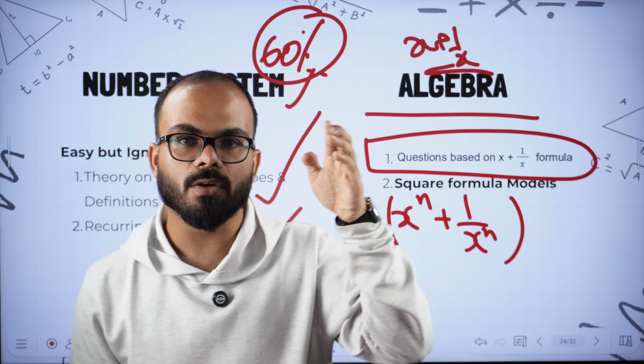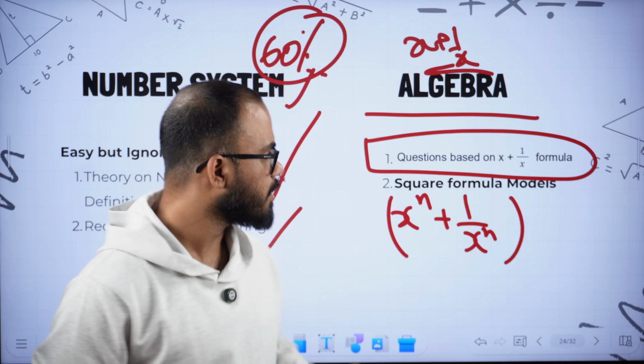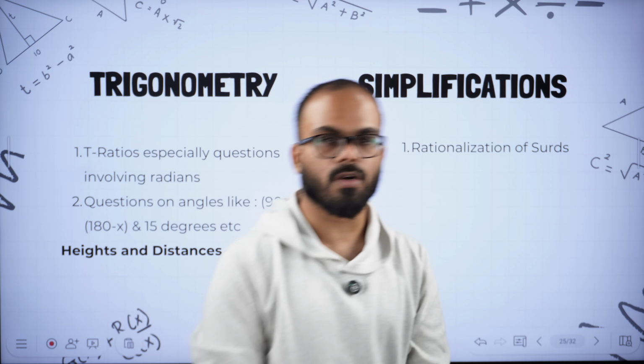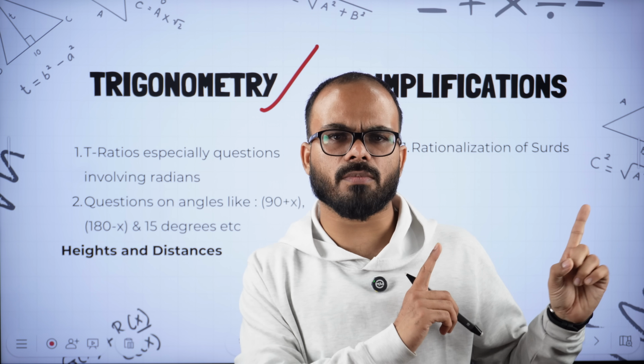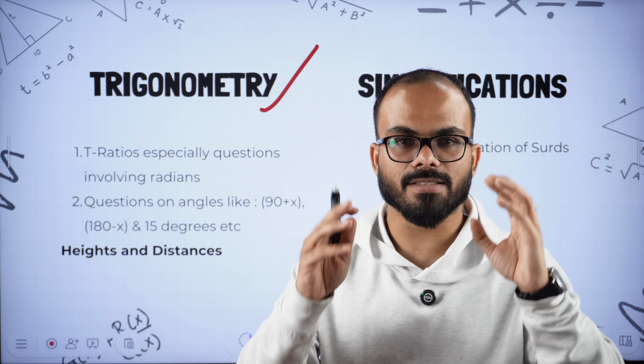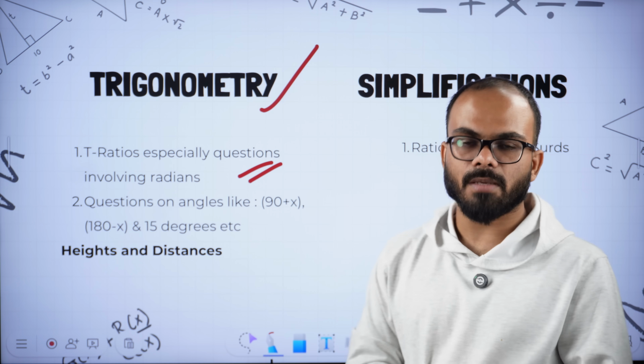Then a³ + b³ + c³ is equal to 3abc. That's a favorite topic every year. There are a good number of questions on that formula also. Then in trigonometry, when I was talking to you about geometry, I told you radians are very important. Similarly, even in trigonometry, radians are extremely important.